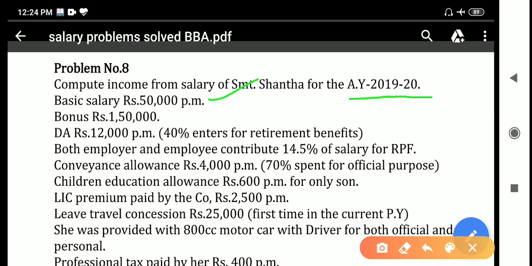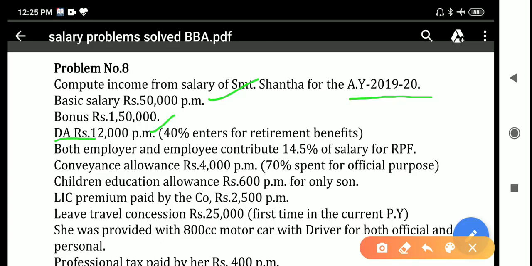And second one is bonus rupees 1,50,000. Directly they given bonus amount rupees 1,50,000. So fully taxable amount. And next dearness allowances. DA means dearness allowances. So dearness allowances rupees 12,000 per month is given. In the bracket they have mentioned 40% enters for retirement benefits.